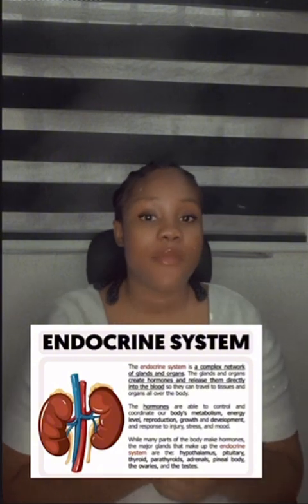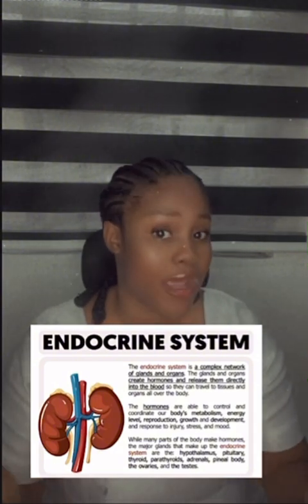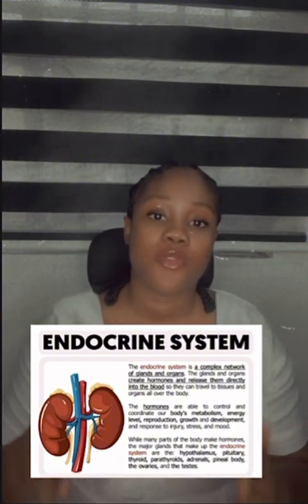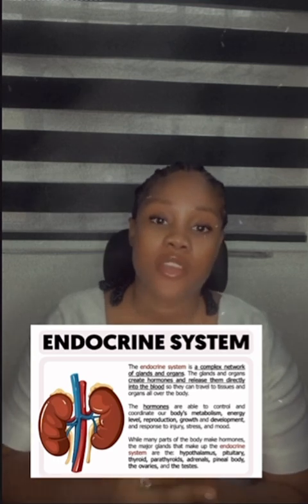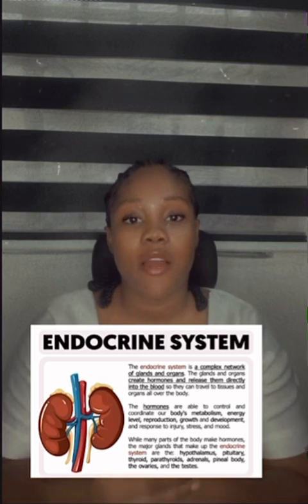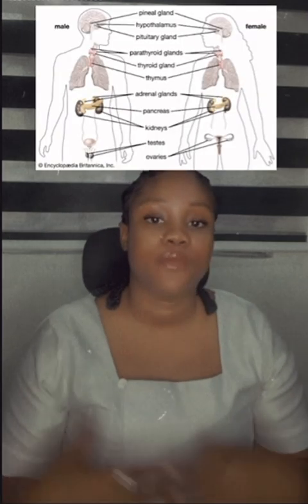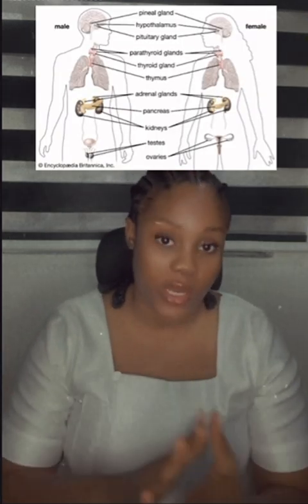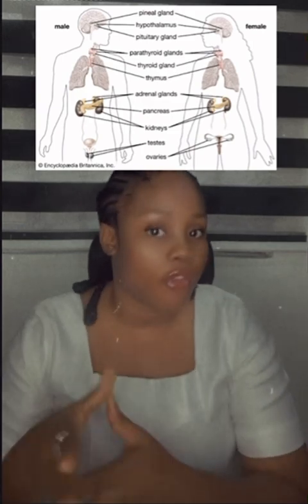Now, what is the endocrine system? The endocrine system is a network of glands and organs, because when you hear system, what comes to your mind should be organs. In the organization of life, cells make up tissues, tissues make up organs, then organs make up systems. So our first thing in our definition is a network of organs.